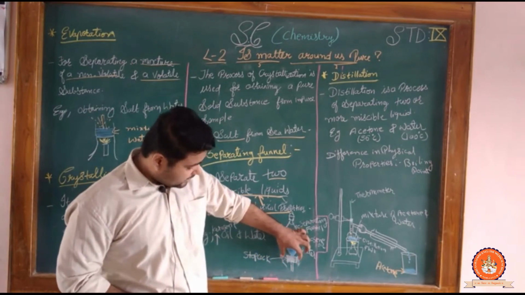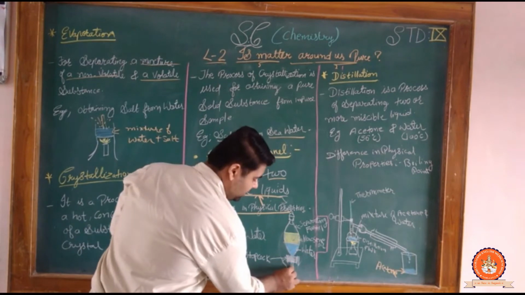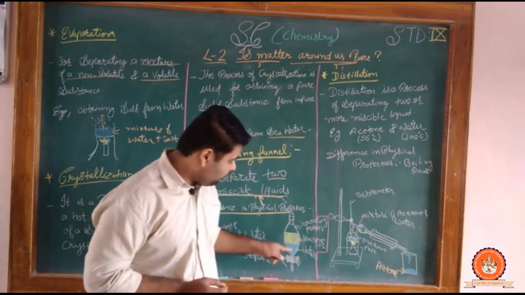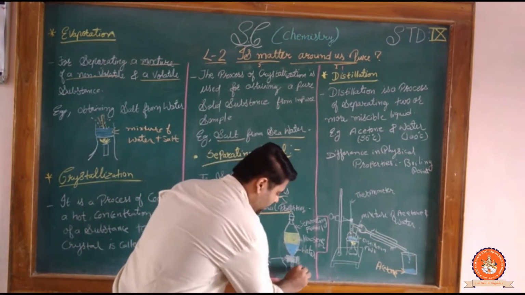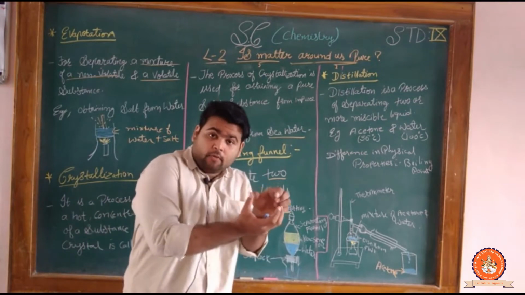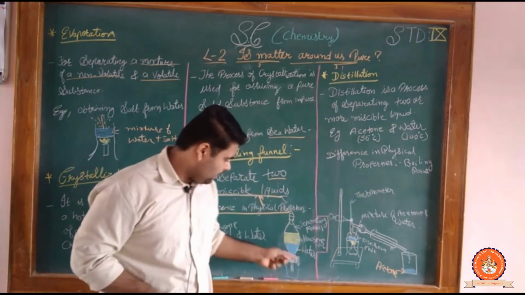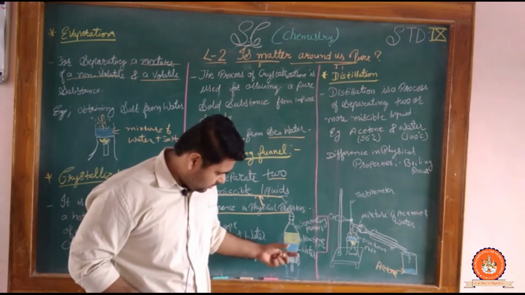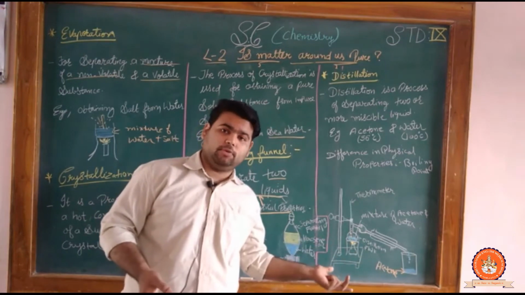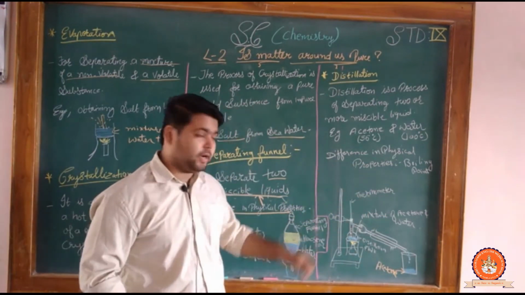Okay, when you press the stopcock, the water is going to be separated from this portion. This process is done until the water is collected in a different beaker. एक अलग beaker के अंदर जब तक ये water collect ना हो तब तक ये process stop को दबाए रहना है. ठीक है, ये सारा इधर आ गया तो उसको छोड़ दो. Then we can find that kerosene oil is also in a different portion. Clear? Kerosene oil अलग मिल जाएगा, water आपको अलग मिल जाएगा with the use of the separating funnel.